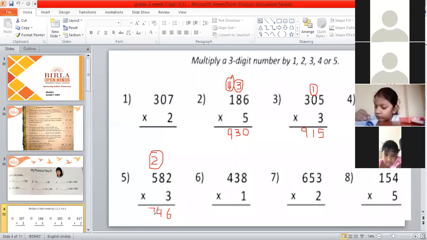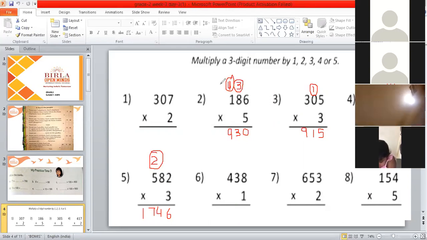Okay, so children, this you don't know, but write this one below this multiplication symbol. This is 1746. Numbers in thousand, we will study in grade 3. So for now, just write this answer. Okay, that's correct, P. Shreyan.